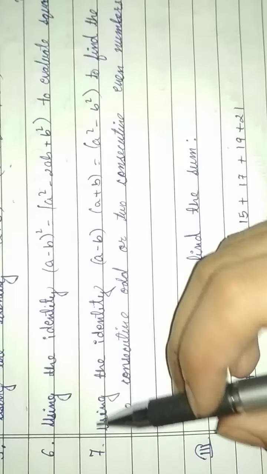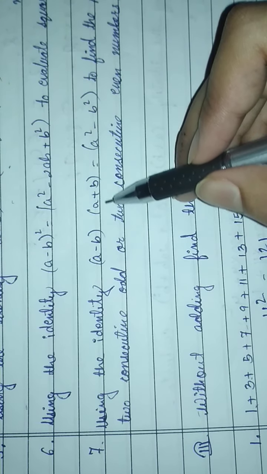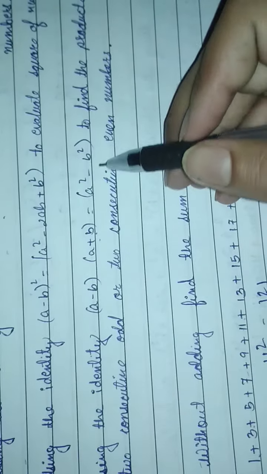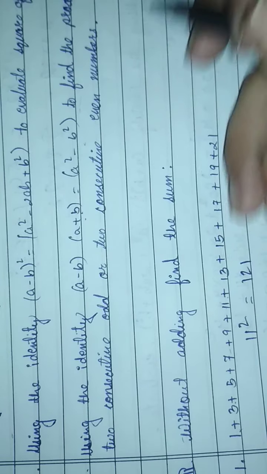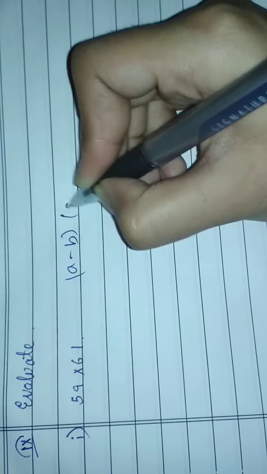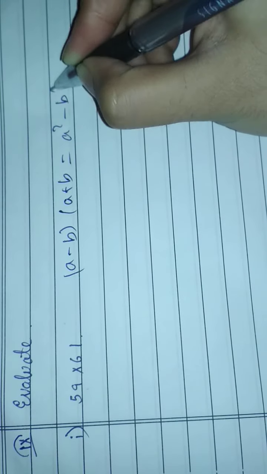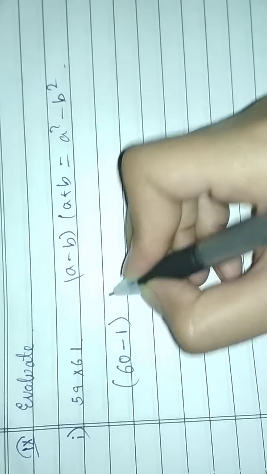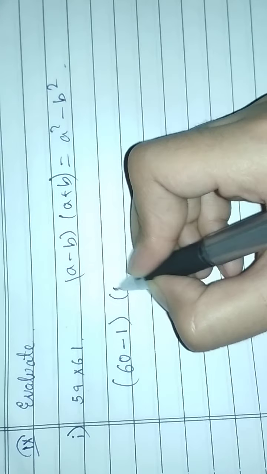Now we will evaluate 59 into 61. Now see here, the seventh point: using the identity (a minus b) into (a plus b) equals a square minus b square, to find the product of two consecutive odd or two consecutive even numbers. You can see here two odd numbers are given. To find this we will use the formula (a minus b)(a plus b) equals a square minus b square. So for 59 we write 60 minus 1, and for the other we write 60 plus 1.